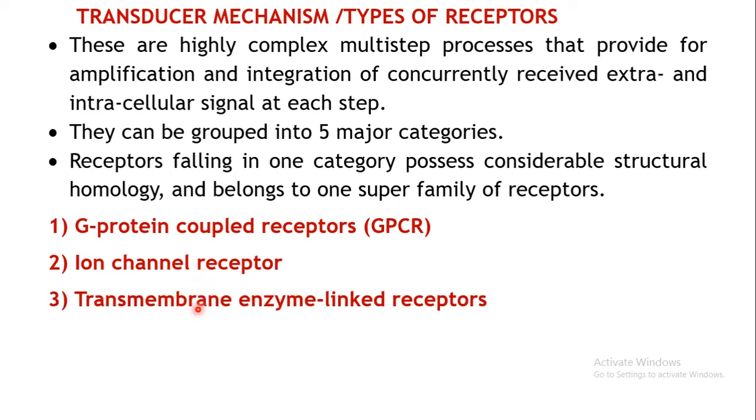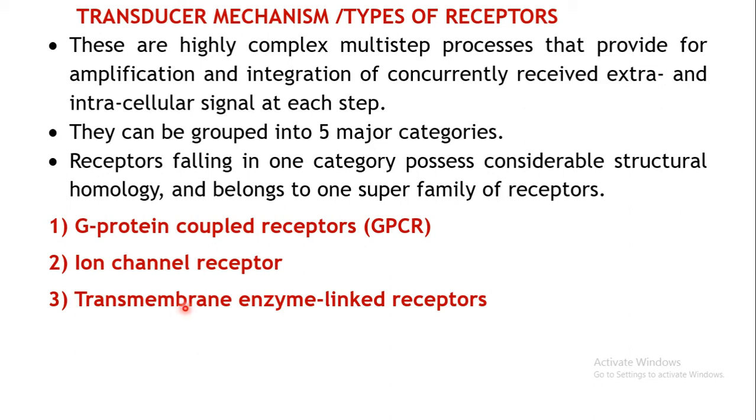Then the third type of receptor is the transmembrane enzyme linked receptor. As the name implies, this is associated with the membrane, transmembrane, meaning it totally traverses the entire thickness of the biological membrane. We have already covered the structure of the biological membrane: phospholipid bilayers are present and there are integral proteins, so they act as enzymes.